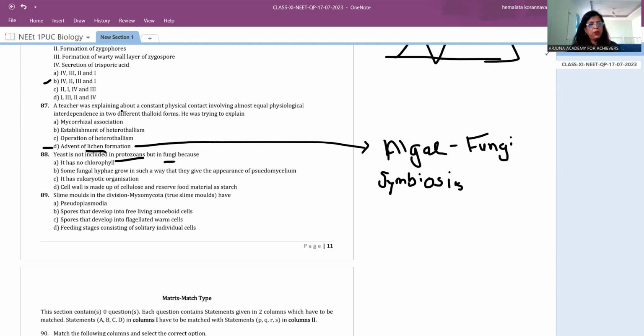Right? Understand this. Some fungal hyphae grow in such a way that they give the appearance of pseudomycelium.